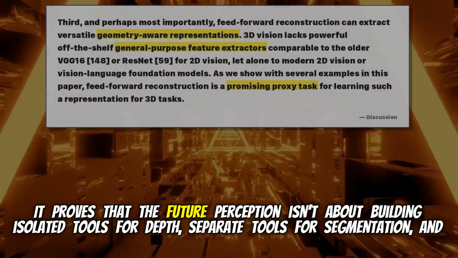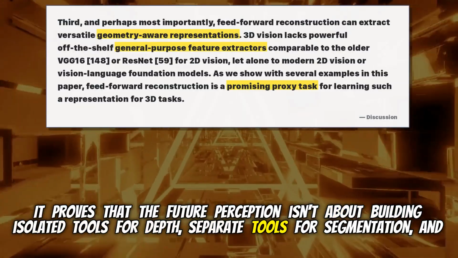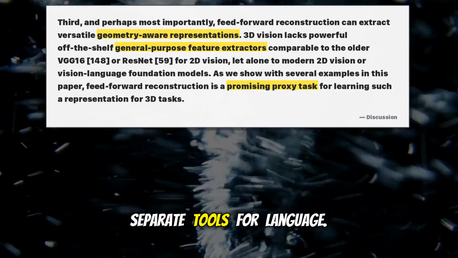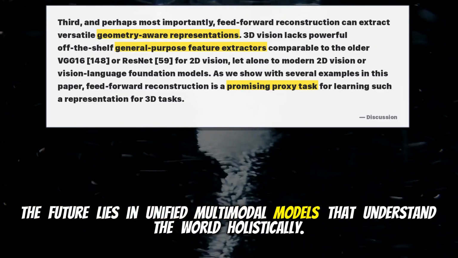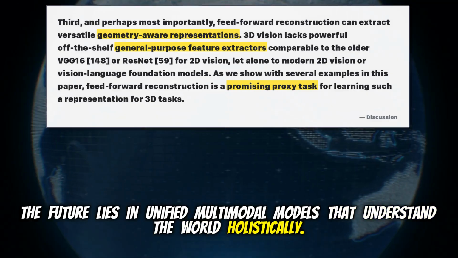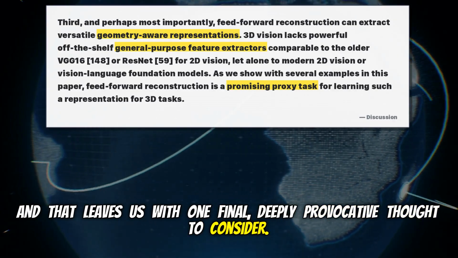It proves that the future of perception isn't about building isolated tools for depth, separate tools for segmentation, and separate tools for language. Yeah. The future lies in unified, multimodal models that understand the world holistically. And that leaves us with one final, deeply provocative thought to consider. Let's hear it.